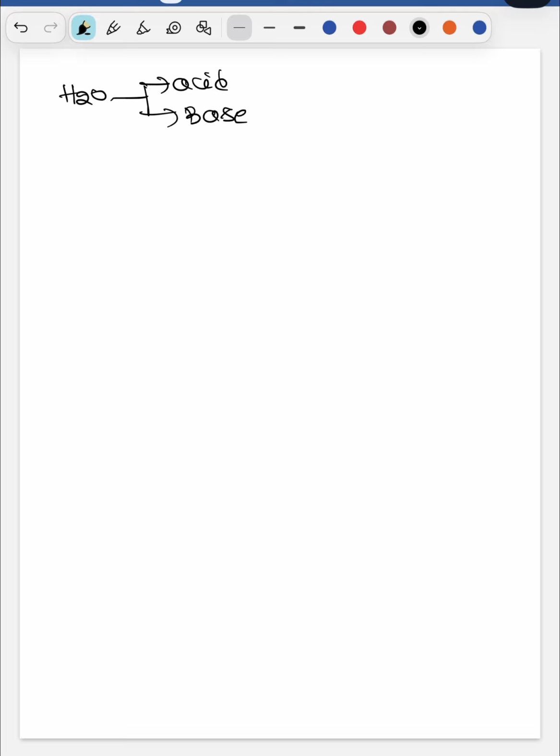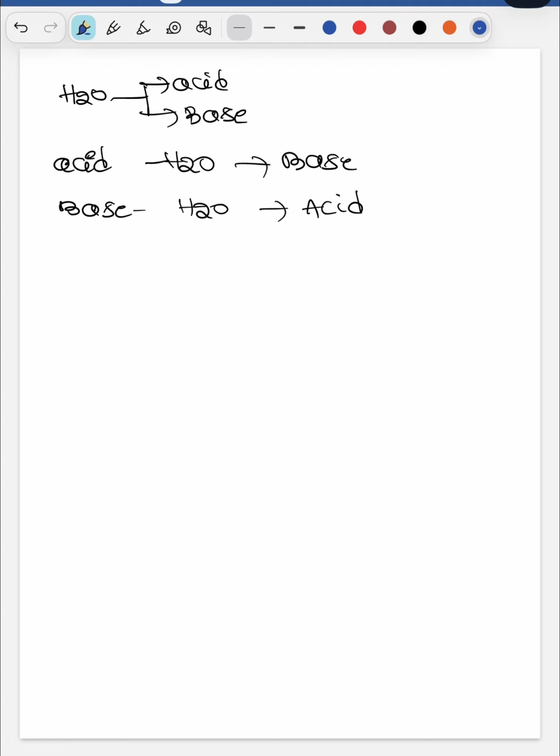H2O is amphoteric. Actually the question itself is wrong. With respect to whom? In the presence of an acid, H2O behaves as a base. In the presence of a base, H2O acts as an acid. That means a substance that accepts the proton in the presence of an acid behaves as a base, and in the presence of a base it behaves as an acid.